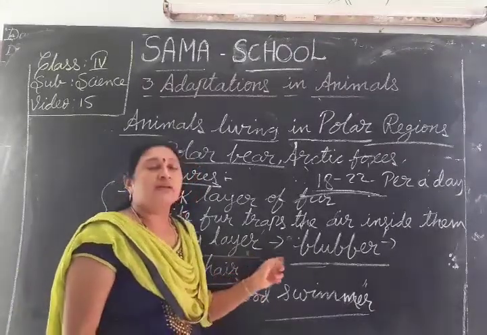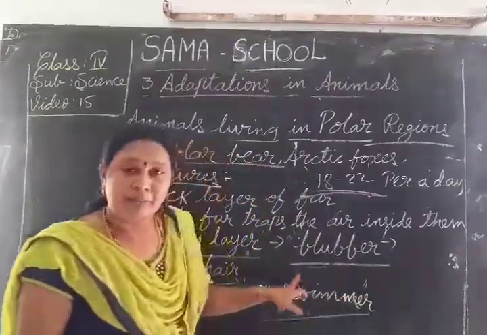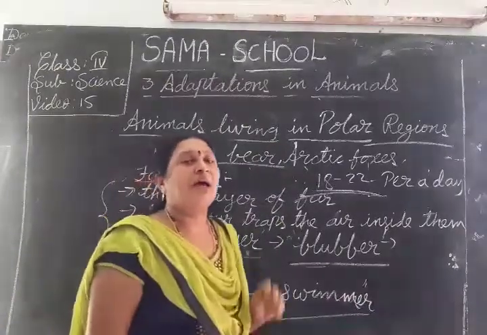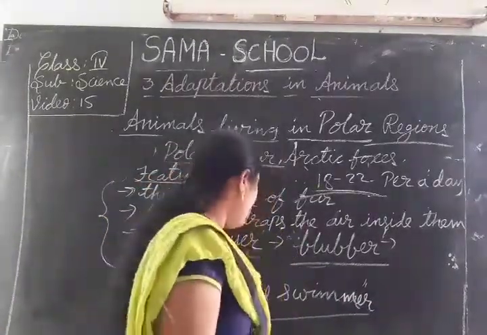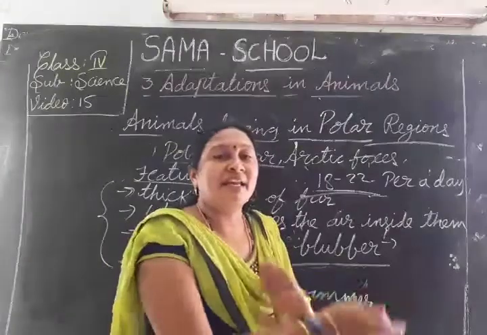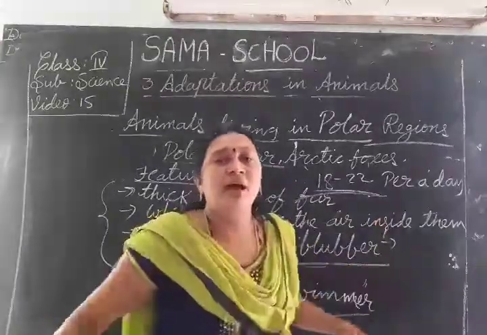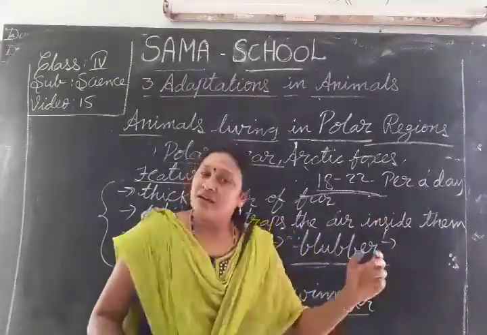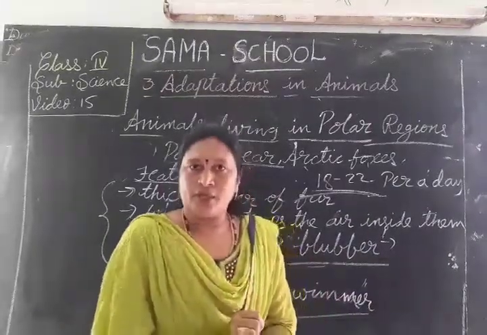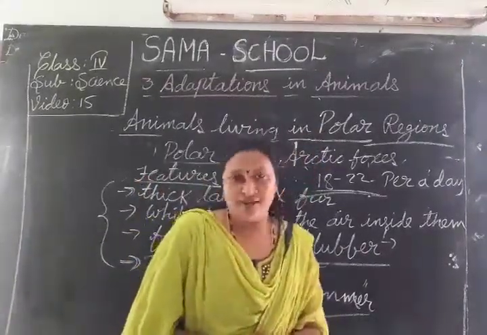And it has a fatty layer under its skin. That fatty layer is known as blubber, B-L-U-B-B-E-R. Blubber keeps it warm. And it has stiff hair between the pads of the feet. With the help of this stiff hair, it can walk easily on the slippery ice. And it can swim in the water in the hot season. Whenever the ice melts, it swims easily in the water. Okay, these are the features of the polar bear that help it survive in the polar region.